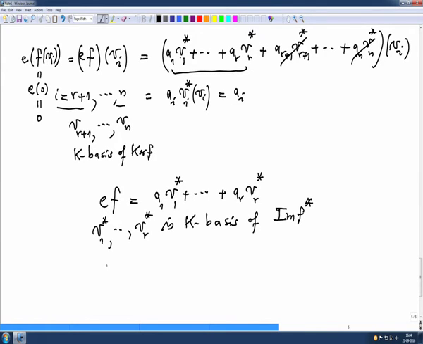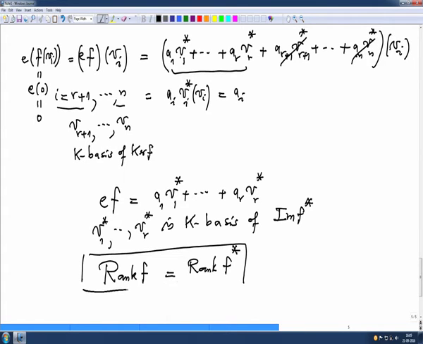So, altogether we have proved a very important result which will be very useful later. Rank of F and rank of the dual are the same. When I do matrices and their ranks etc., this is the analog of the fact that a matrix and its transpose have the same rank, or in other words row rank equals column rank etc.